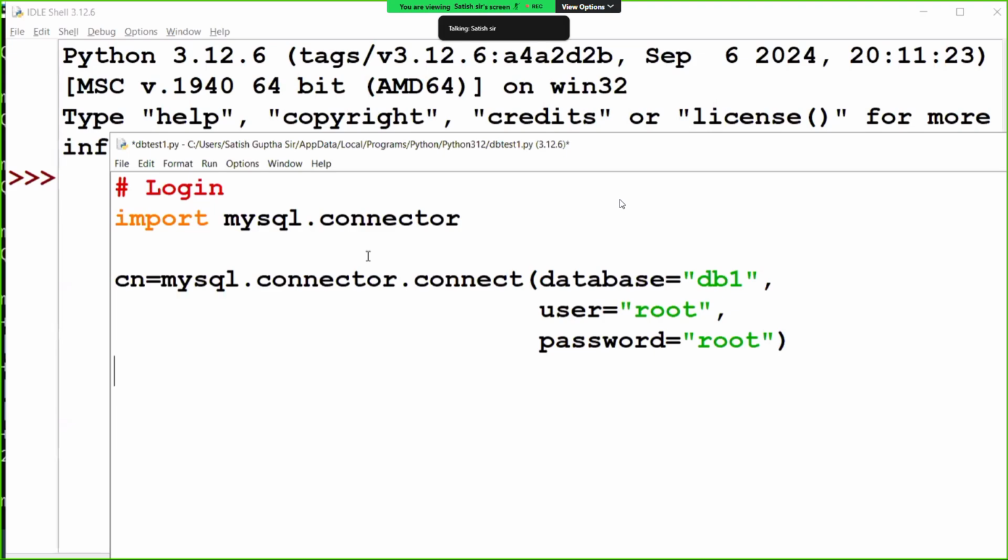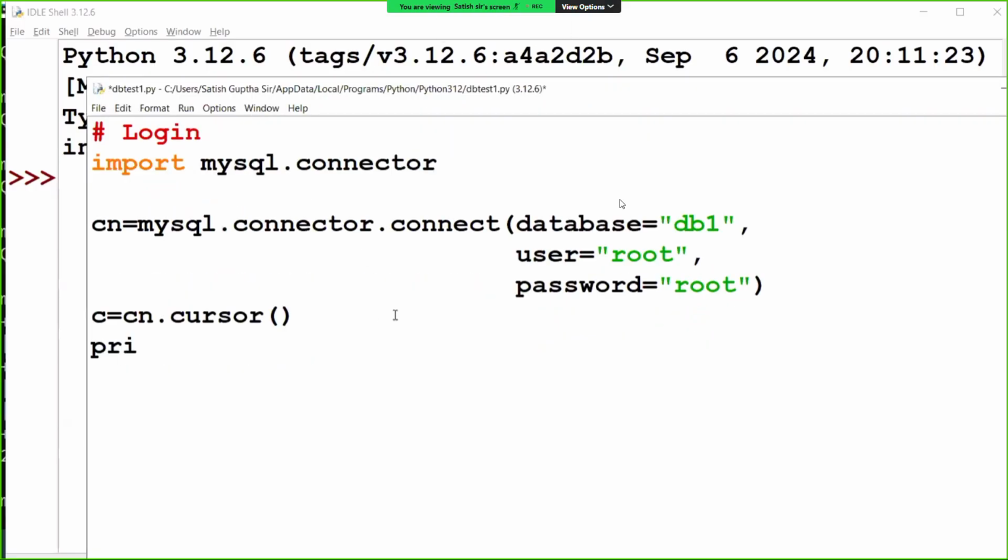Understood? Right? Then next, how do you send an SQL command? Using cursor. Connection dot cursor. Okay. Then I ask for username and password.